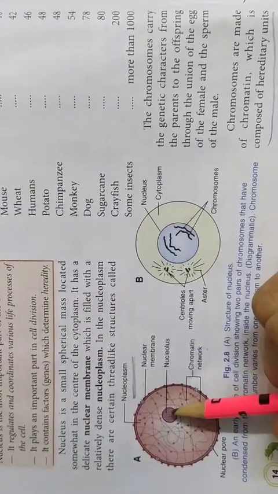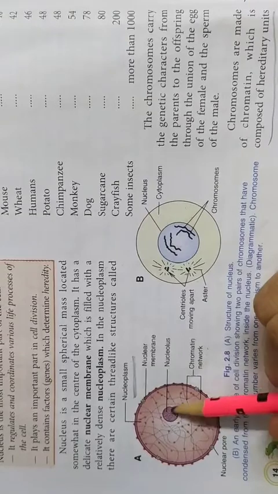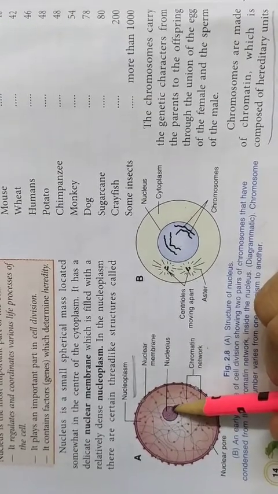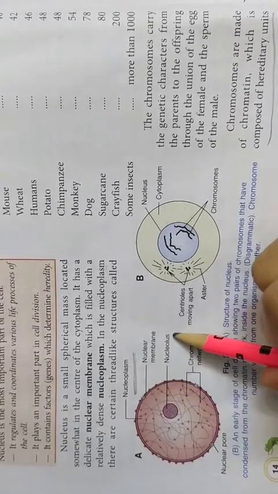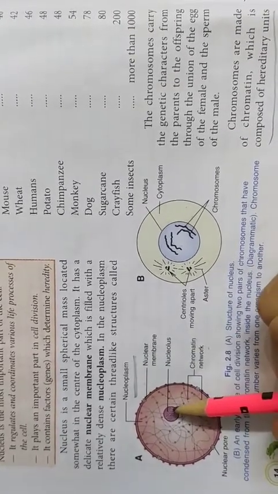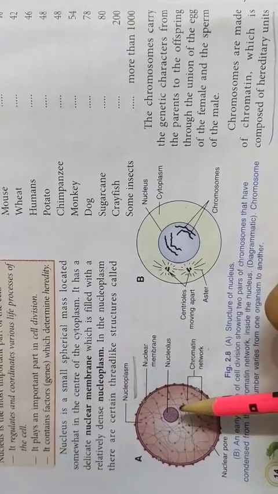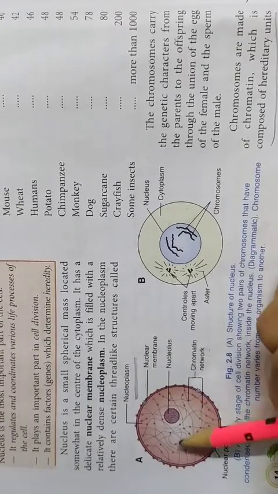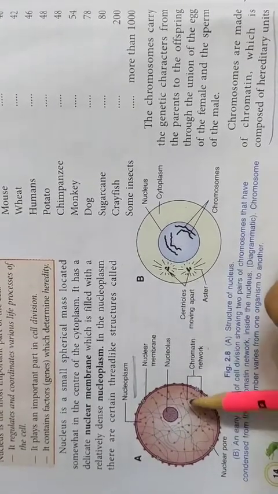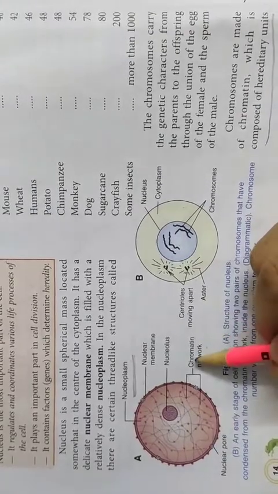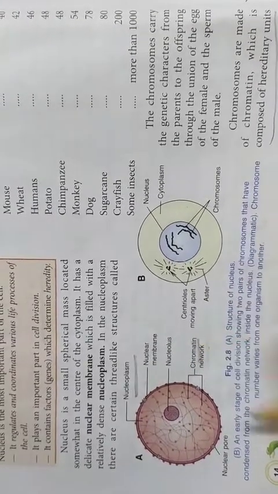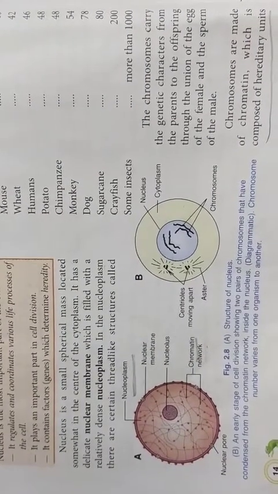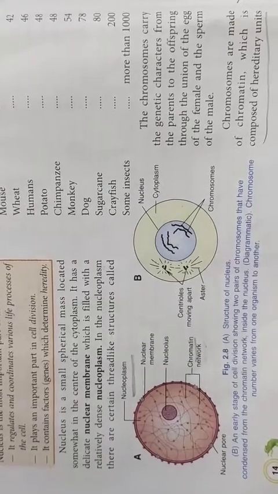And apart from this, you will also observe another round body. It is actually a core of proteins. There are many proteins over here. This part is called the nucleolus. A nucleus may have one nucleolus, or two or three nucleoli. And apart from this, you will observe a network of thread-like structures. This network of thread-like structures is called the chromatin network. Now, what is the chromatin network? The chromatin network is actually the chromosomes which are wrapped around proteins.